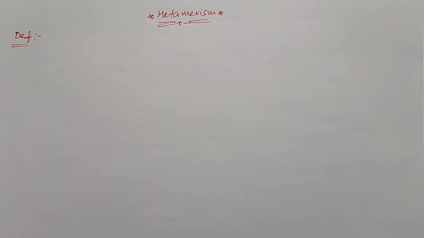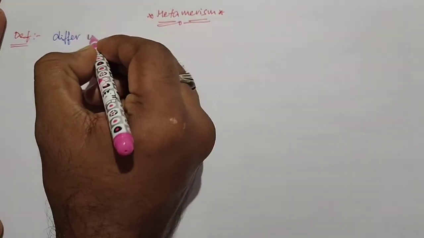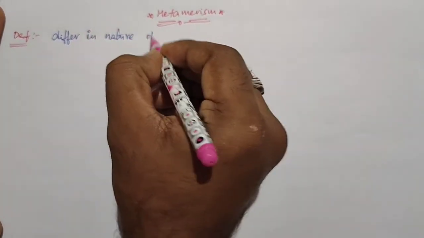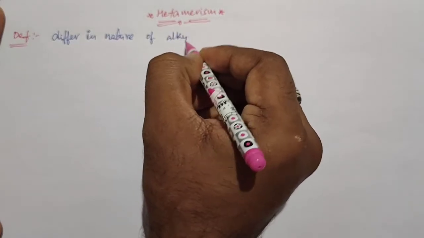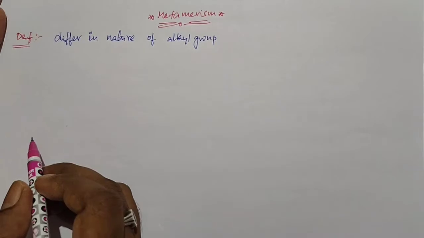What is metamerism? When two or more organic compounds are having the same molecular formula but a different nature of alkyl group, they are called metamers, and the phenomenon is known as metamerism. So, different nature of alkyl group, we call as metamers.